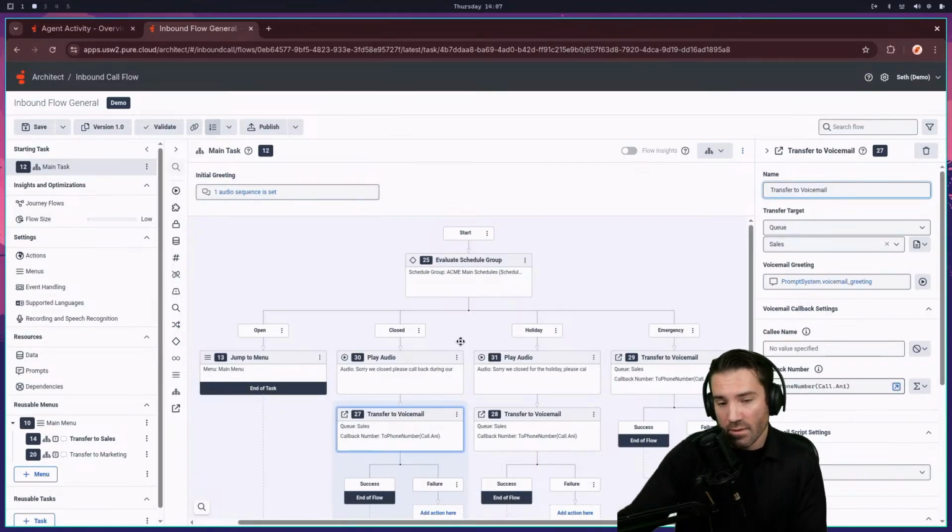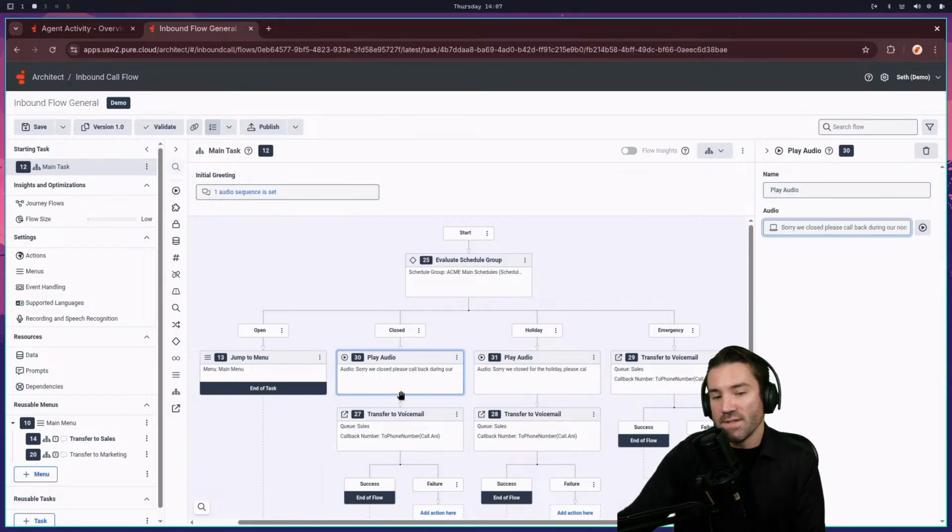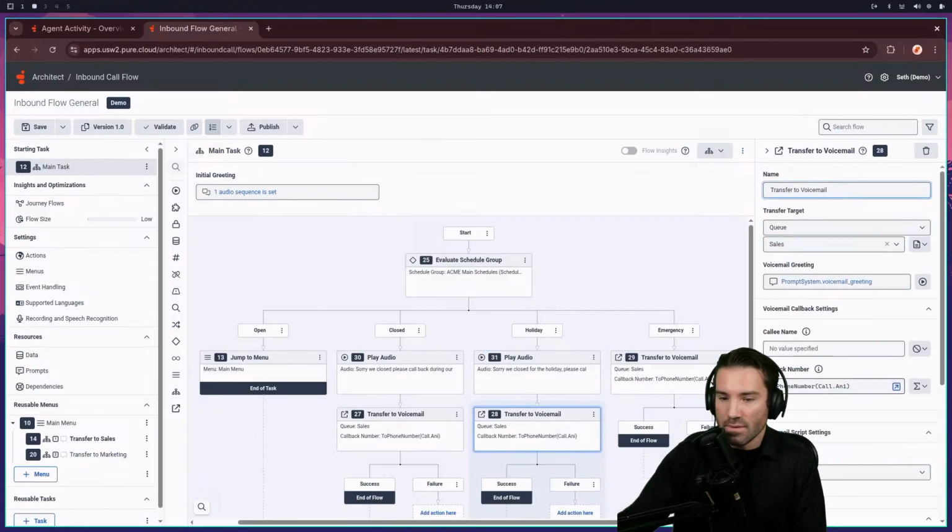It actually stores a lot of the caller ID information, so it makes it easy for those agents to get back. And same with the holiday. It's the same treatment. We're just giving a little bit of a message that, hey, even though you called in at 9 today, we are technically closed. So have to move on.